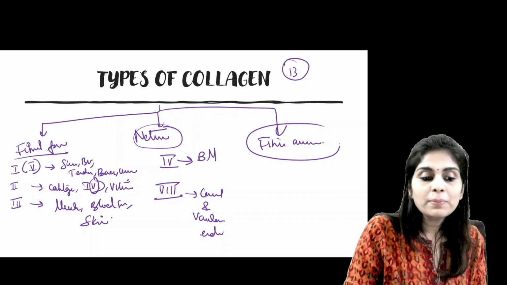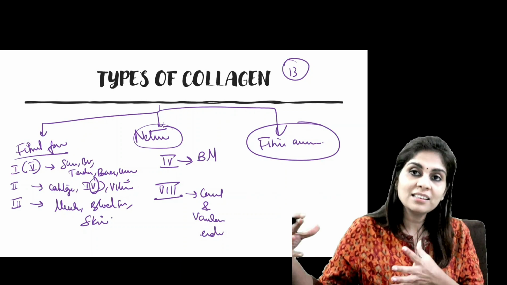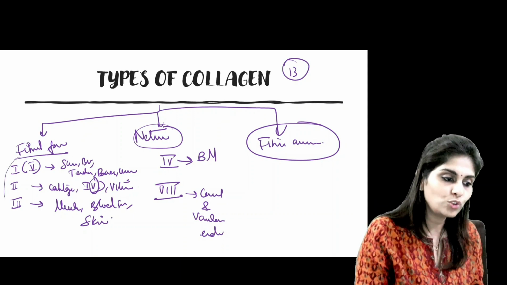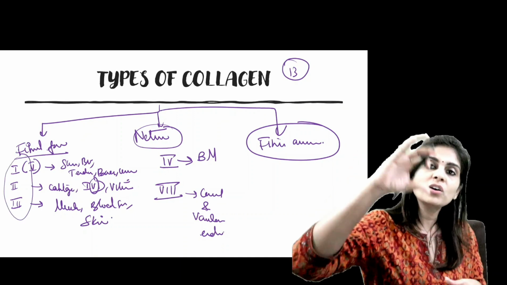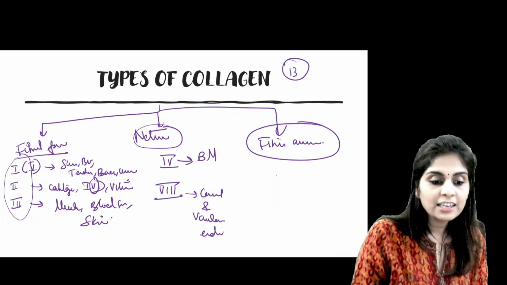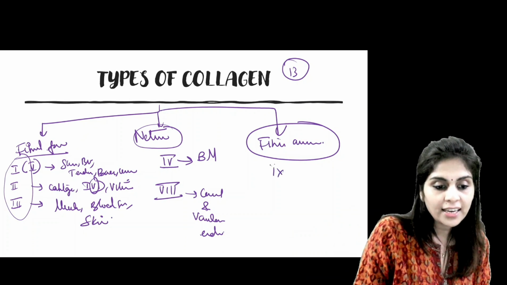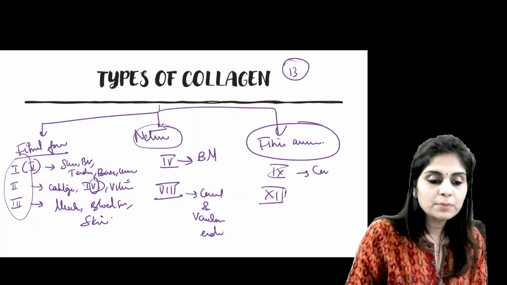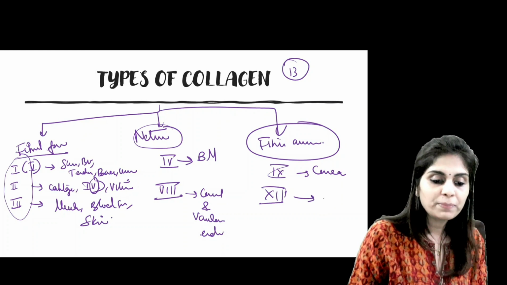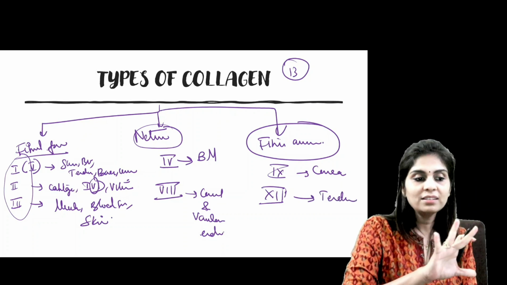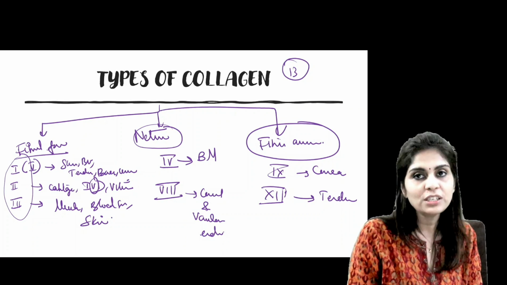Now fibril associated collagen, in the sense these are the collagens which come and lay close to fibrils. They come and lay close to 1, 2 and 3, and they help in cross linkage formation. So they are fibril associated collagen, and thus that would include 9 and 12. 9 is present in cornea, 12 is present in tendons and many other tissues. Yeah, so these are the types of collagen which you need to know.